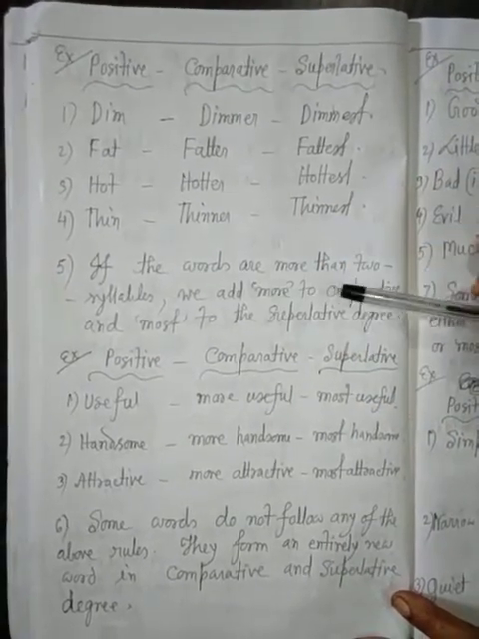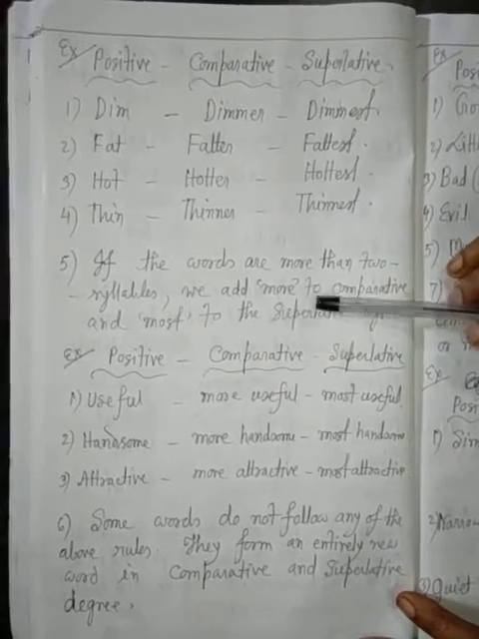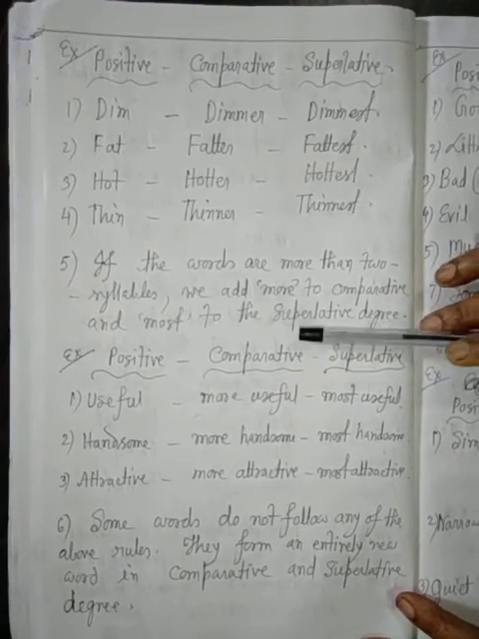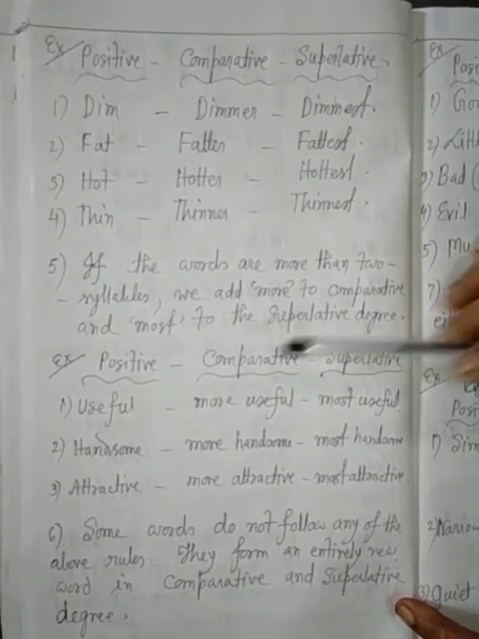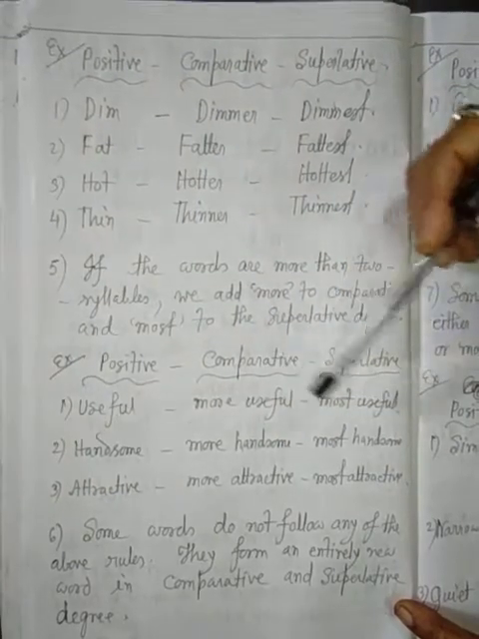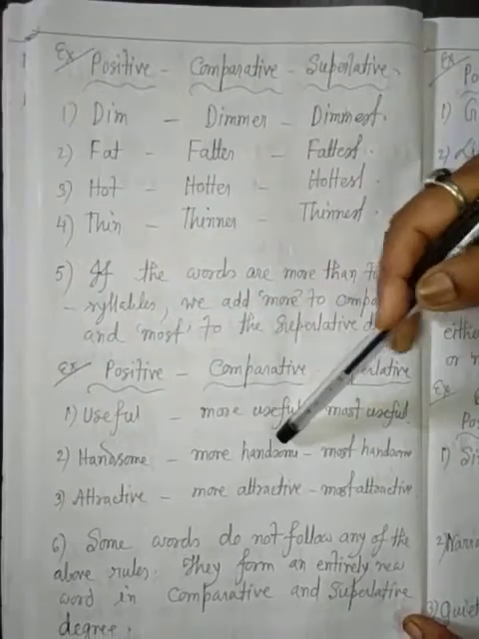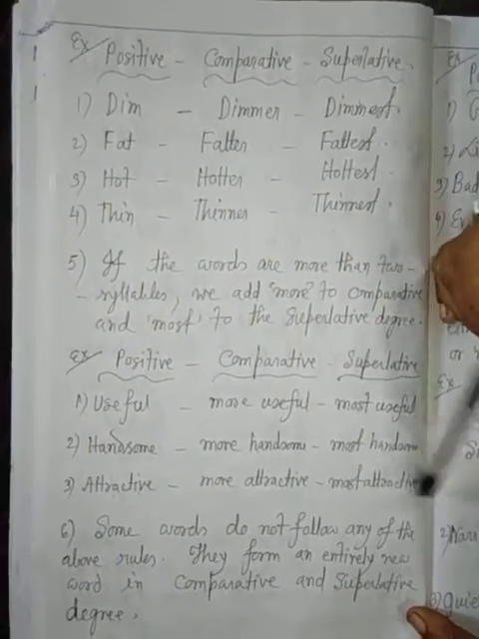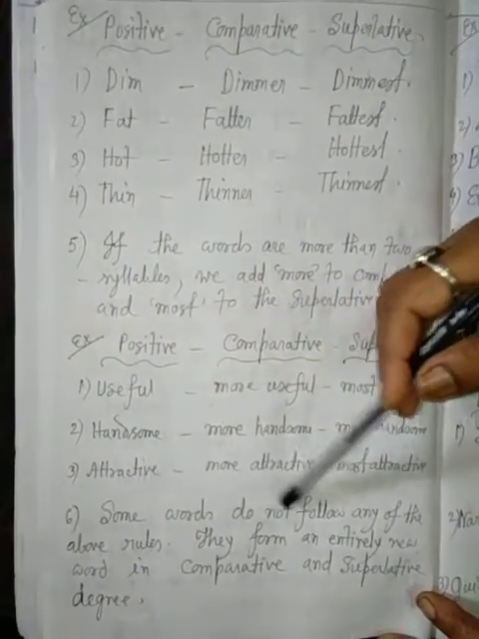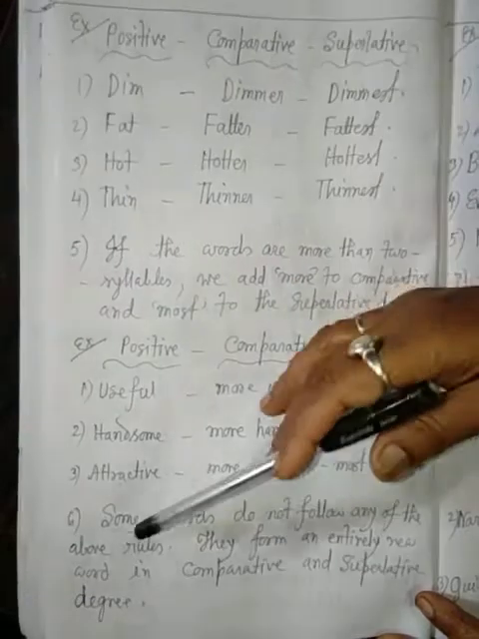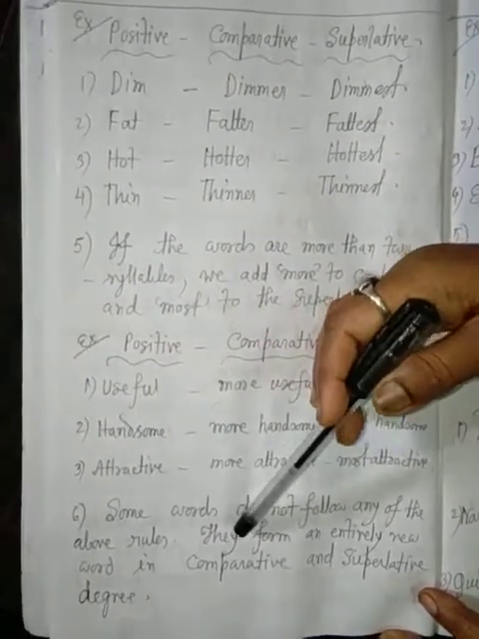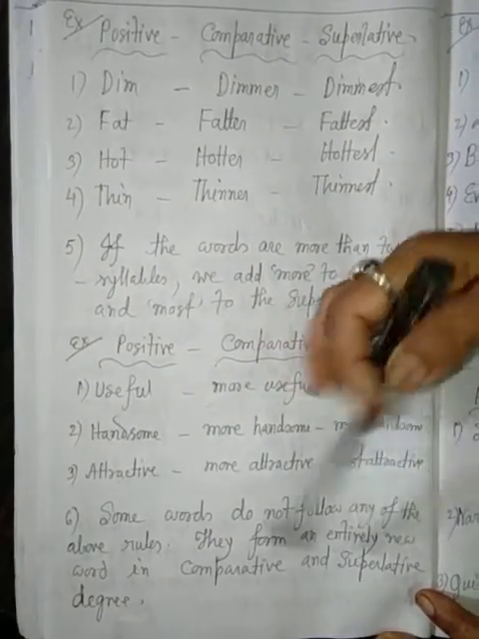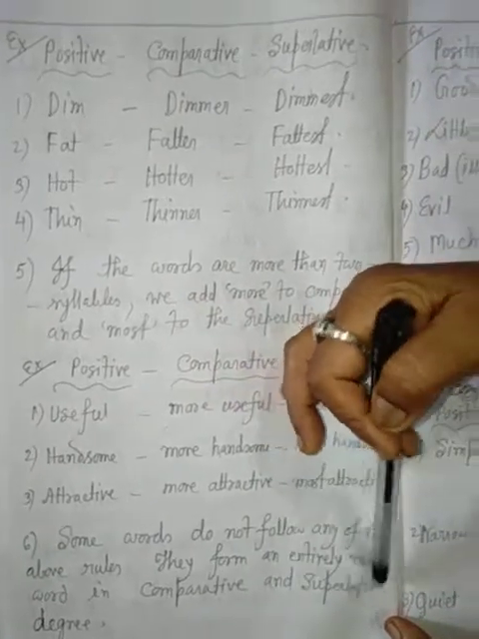Okay. 5. If the words are more than 2 syllables, we add more to the comparative and most to the superlative degree. That is, useful, more useful, most useful. Handsome, more handsome, most handsome. Attractive, more attractive, most attractive. 6. Some words do not follow any of the above rules. They form an entirely new word in the comparative and superlative degree.